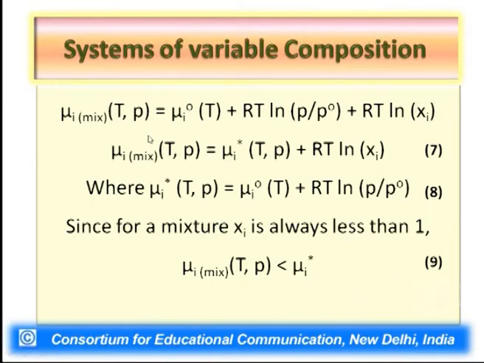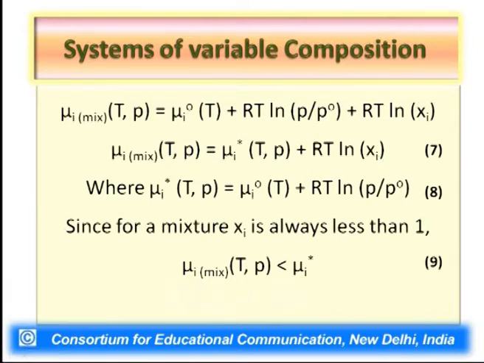So, that is how we can say mu I mix, the chemical potential of the ith substance in a mixture at temperature T and pressure P, is equal to the chemical potential of the same substance when it is present in pure state at temperature T and pressure P, plus we should add another term to this pure state chemical potential, RT ln Xi, which is a term that relates to the composition of the system. Xi is the amount fraction of that component in its mixed state or in the mixture.